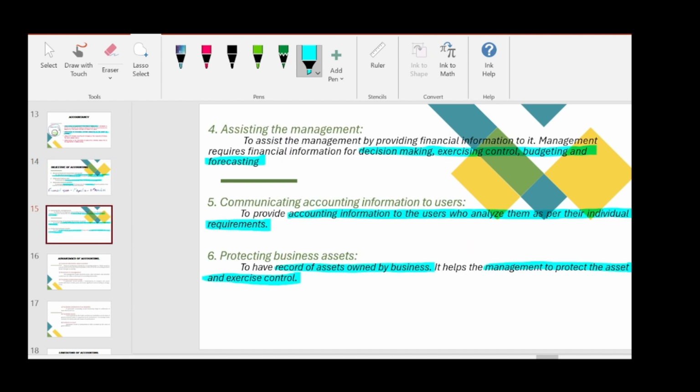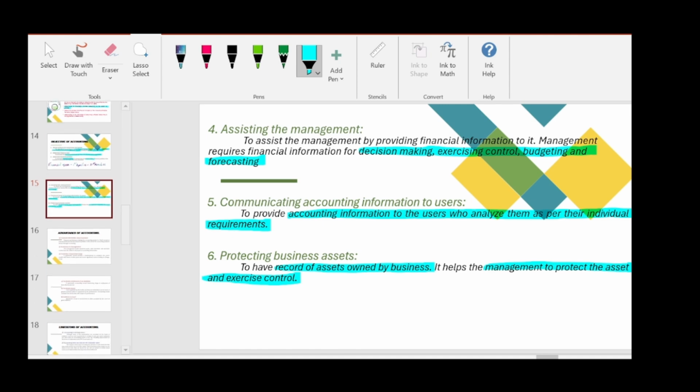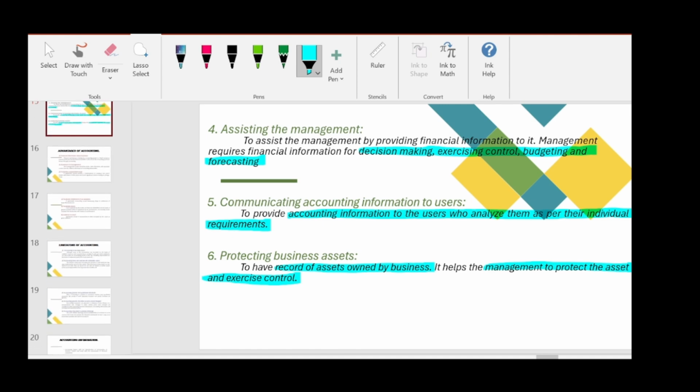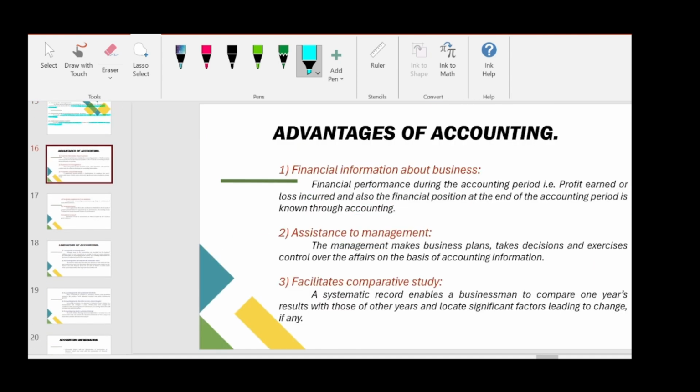I hope this topic is clear to you. Now next comes the advantages of accounting. So accounting has its own advantages and disadvantages. So the first advantage of accounting is financial information about the business. Financial performance during the accounting period, that is profit earned or loss incurred, and also the financial position at the end of the accounting period is known through accounting.